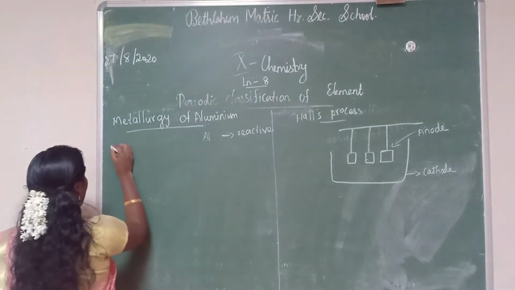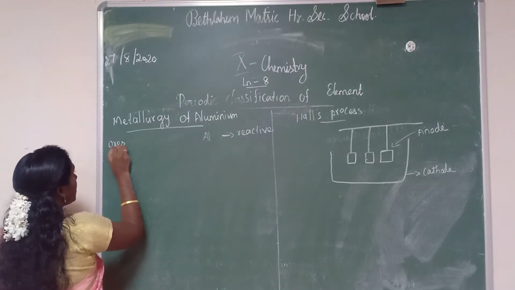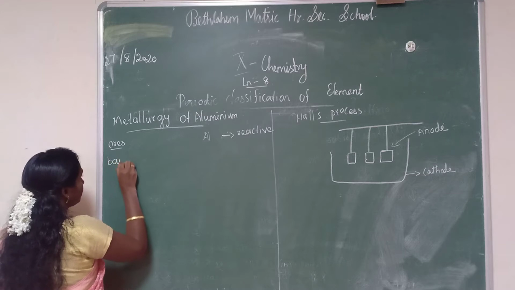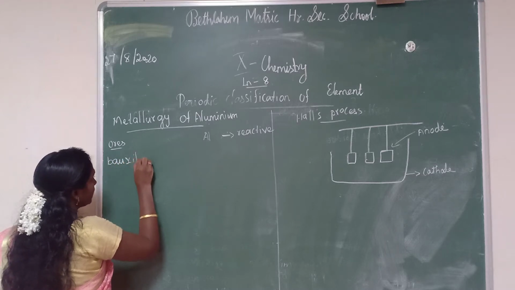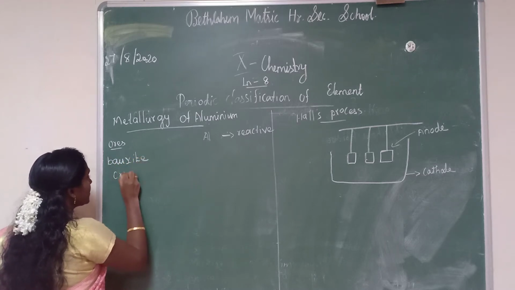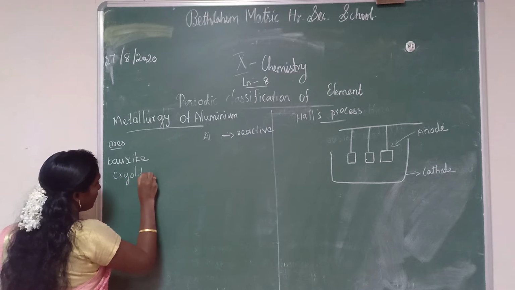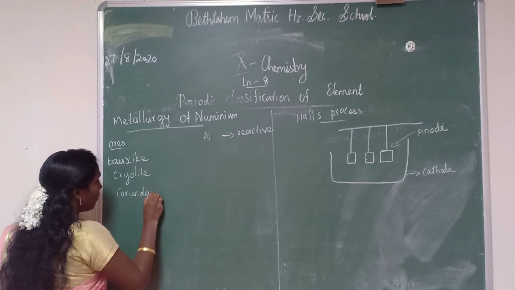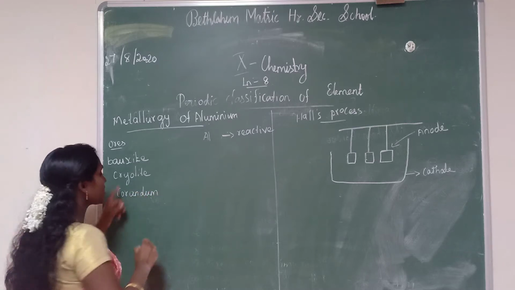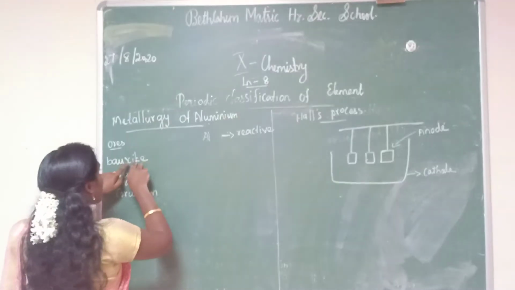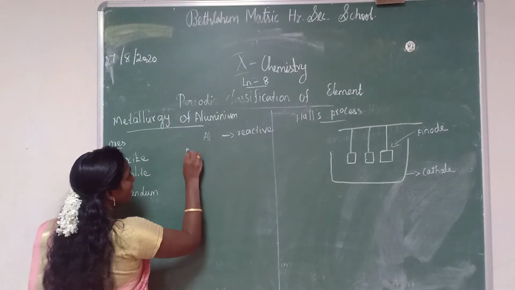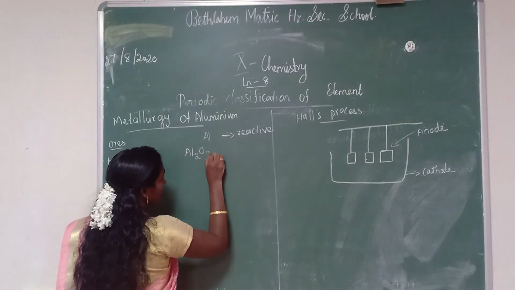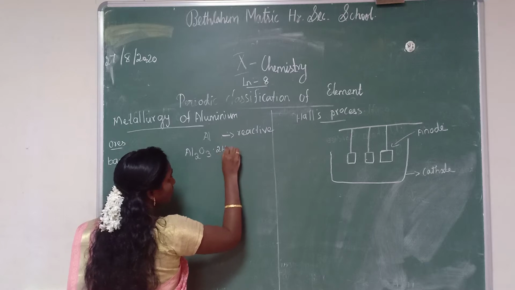It has three ores: bauxite, cryolite and corundum. The formula of bauxite is Al2O3 2H2O.